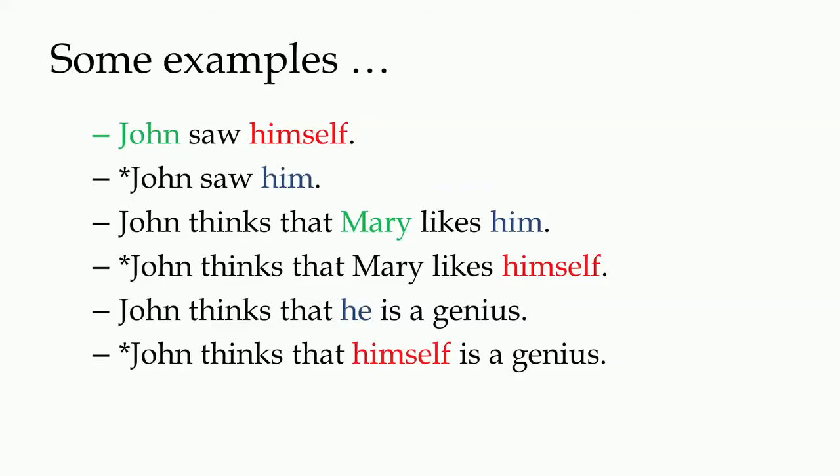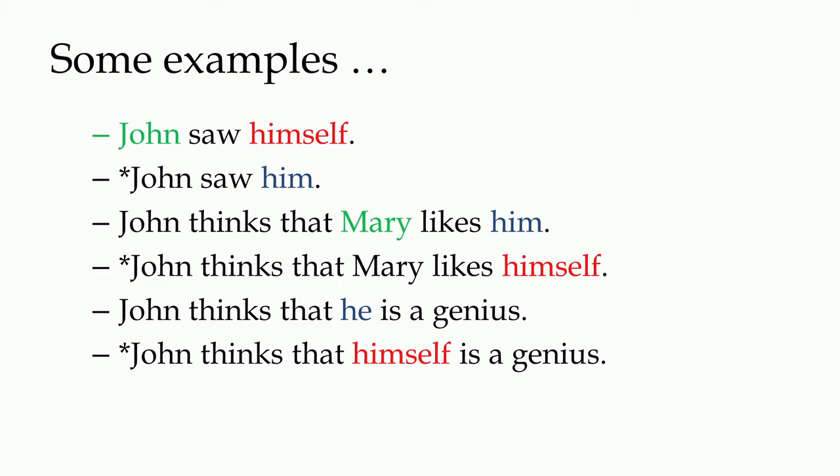Next set of sentences, John thinks that he is a genius. However, the sentence like John thinks that himself is a genius is not grammatical, is not acceptable.